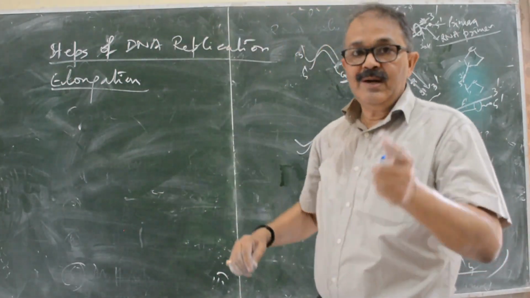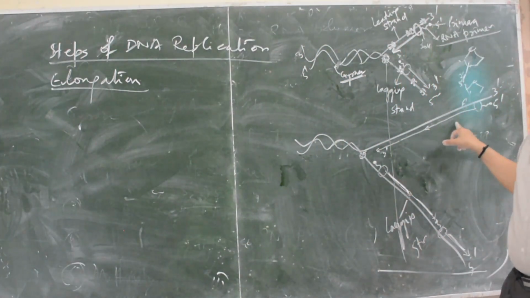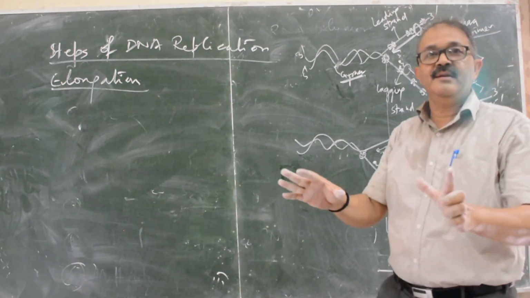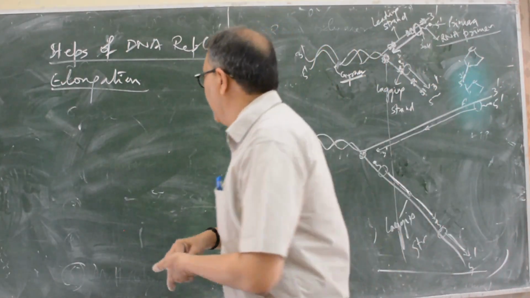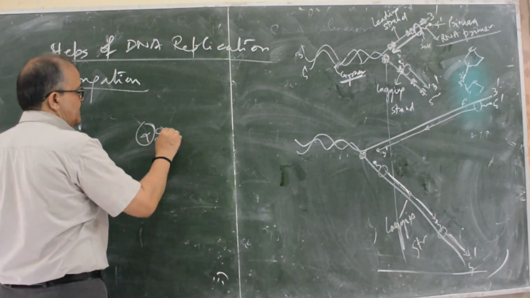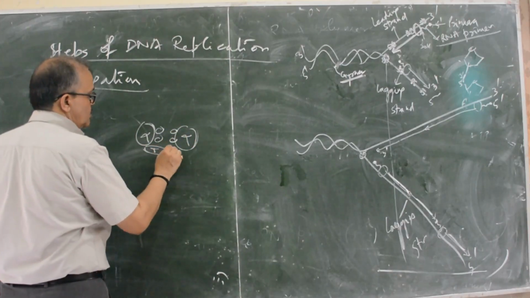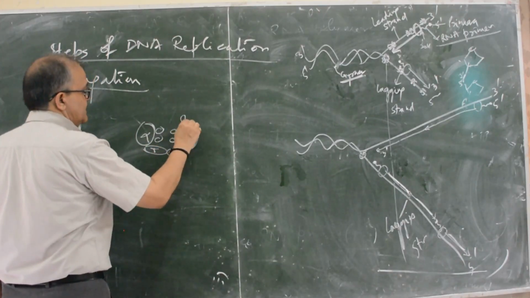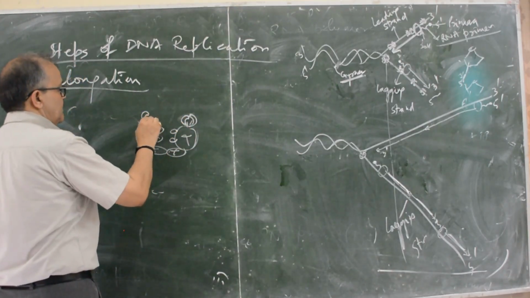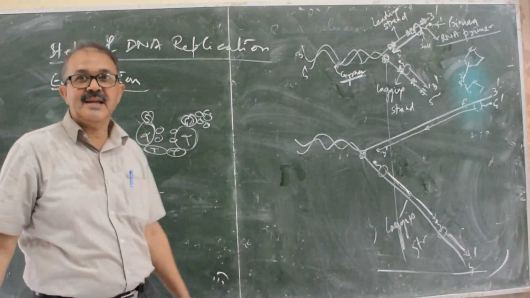What I will tell you, DNA polymerases move simultaneously. I have told you the structure of DNA polymerase: alpha, epsilon, theta, alpha, epsilon, theta. This is tau, this is tau, this is beta clamp. These are 5 different enzymes I have told you.